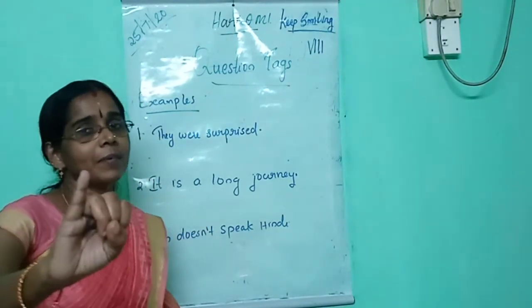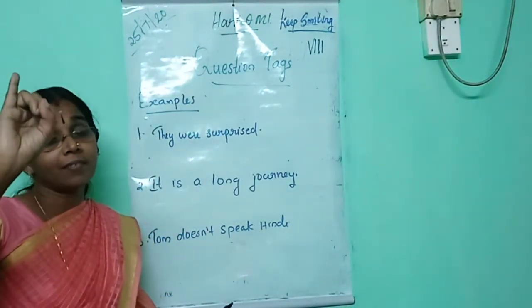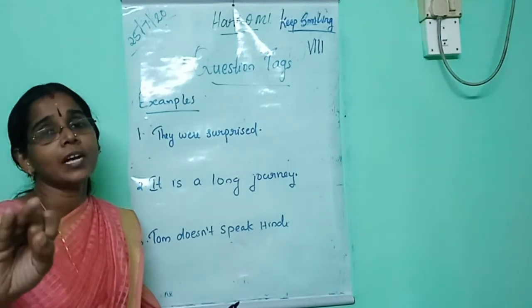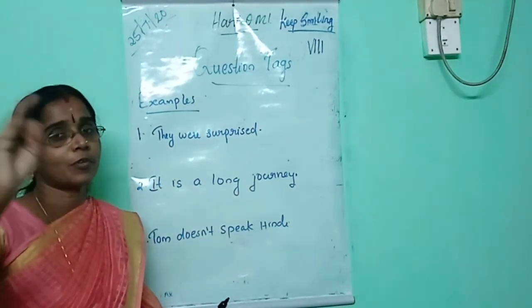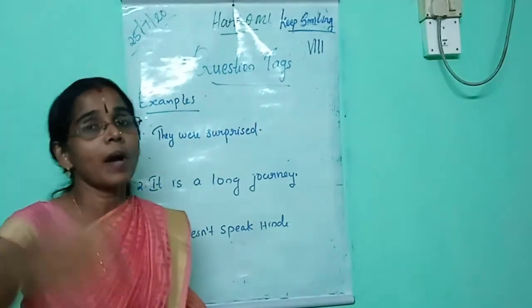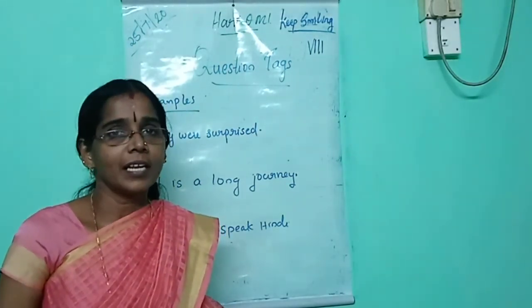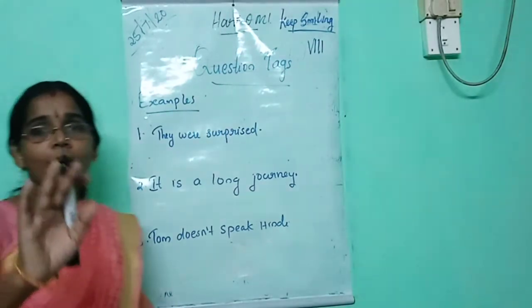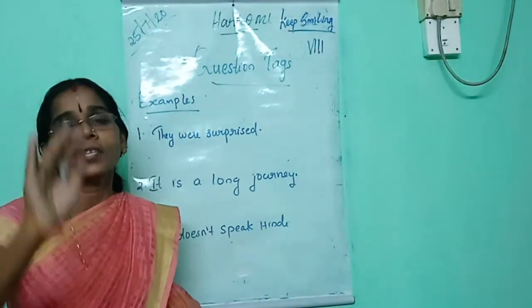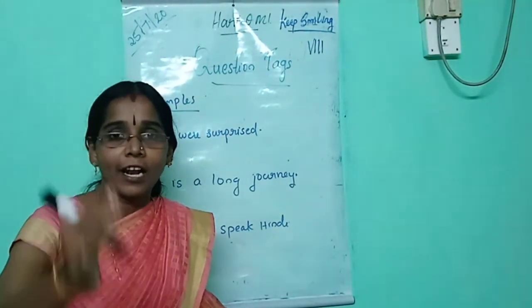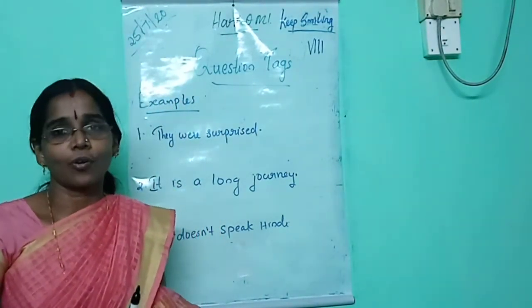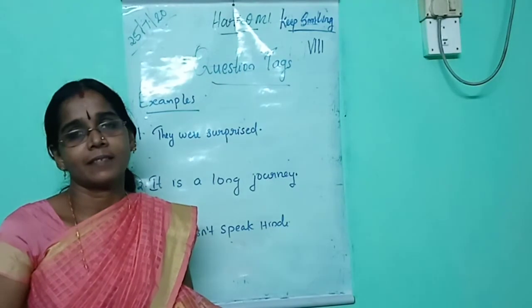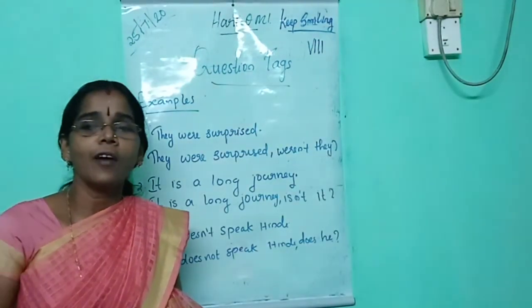Find out the helping verb in the sentence. Check whether the sentence is negative or positive. If the sentence is positive, use negative tag. If the sentence is negative, use positive tag. Don't forget to put a comma after the statement. Are you ready? Then you do one thing. Now pause the video and write the answer alone. And play the video again and check whether your answer is right or wrong. Are you ready to do it? How many of you have written the correct answer?